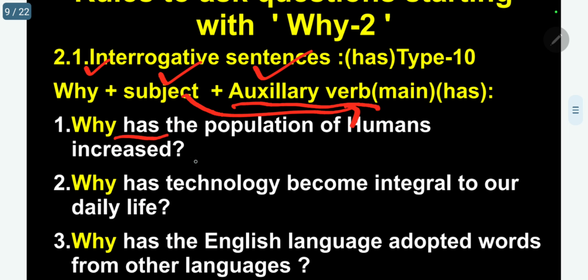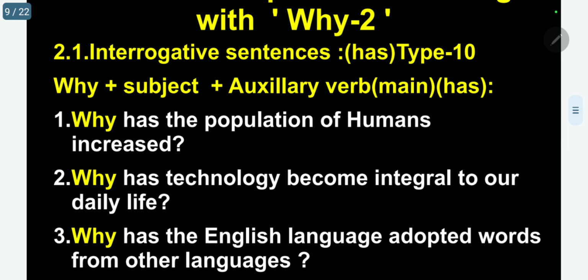So, why has the population of humans increased? Increased, main verb, has, auxiliary verb. Why has technology become integral to our daily life? Become, main verb, has, auxiliary verb.